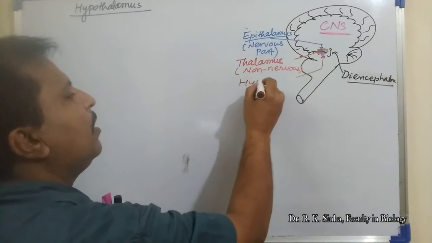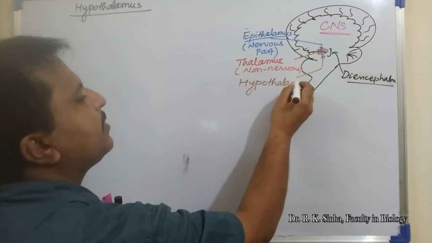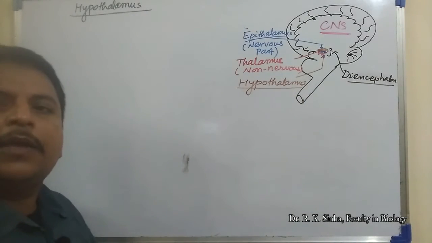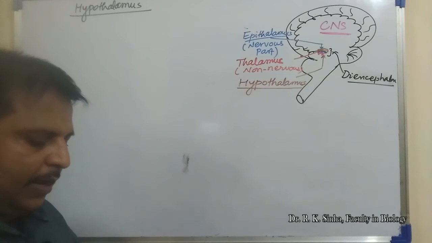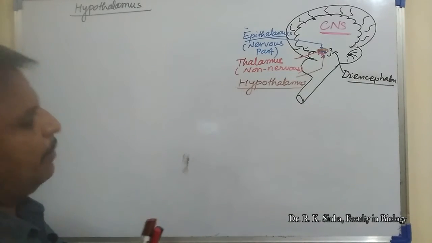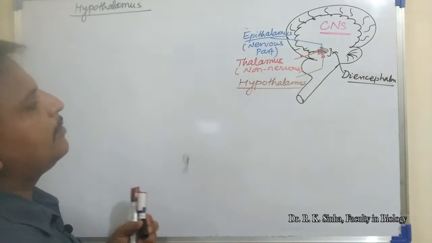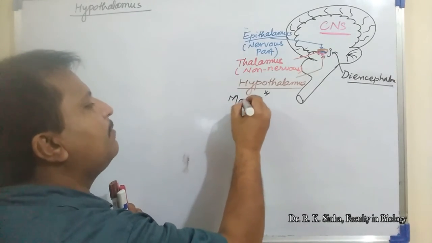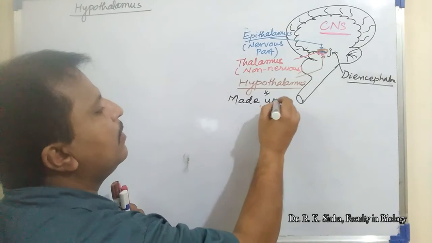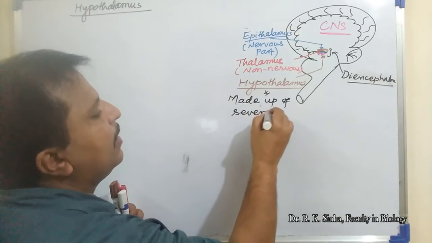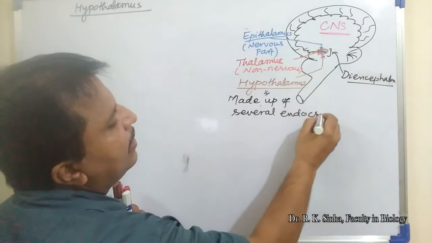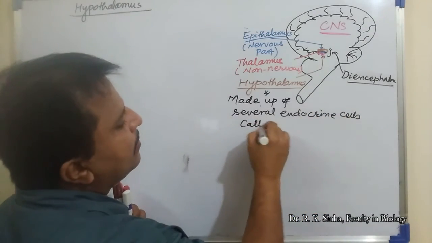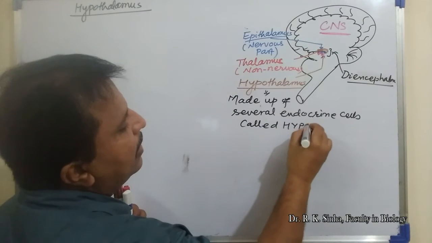The hypothalamus is made up of several groups of endocrine cells, called hypothalamic nuclei.